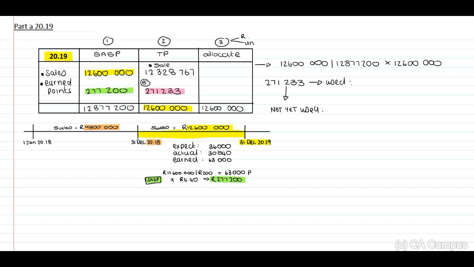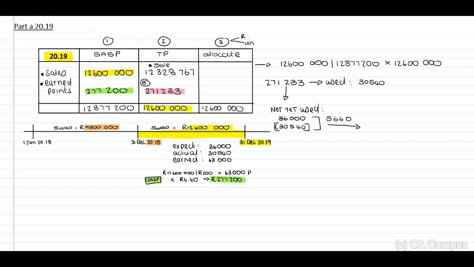Now the portion used is the 30,540. Now guys, they expect a total of 36,000 to be used. Therefore, if we have used 30,540, there is a remaining amount of 5,660 to be used in future.